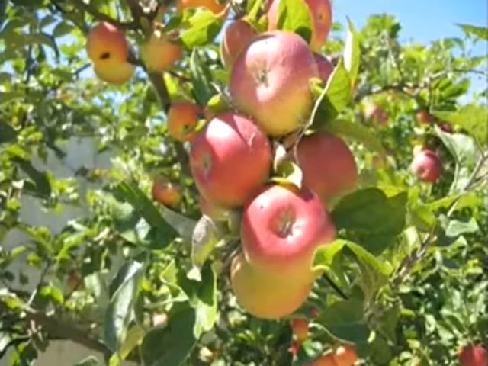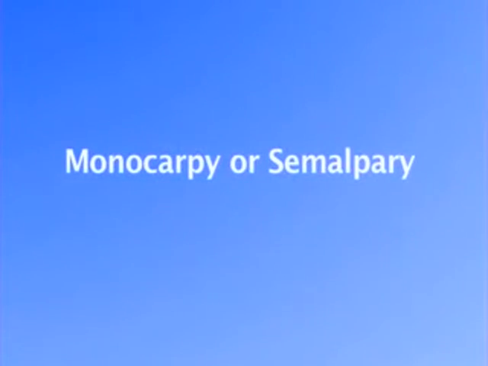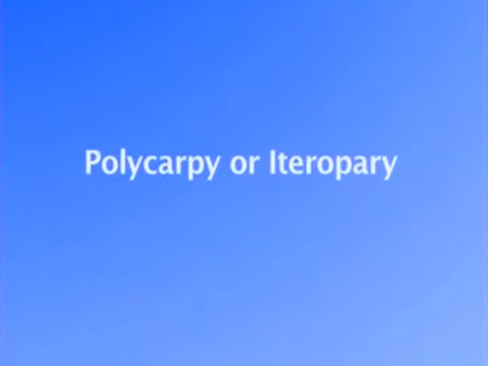and seeds. There are two main patterns of flowering or seed production in perennial plants, that is the monocarpy or simulparity, and second the polycarpy or heteroparity. So far as the monocarpic perennials are concerned, they are also known as the simulparous perennials.